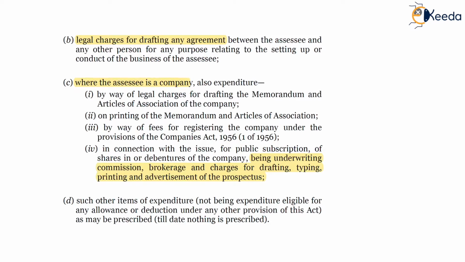So specific expenses related to public subscription have also been mentioned under subclause 4 of clause C of subsection 2 of section 35D.